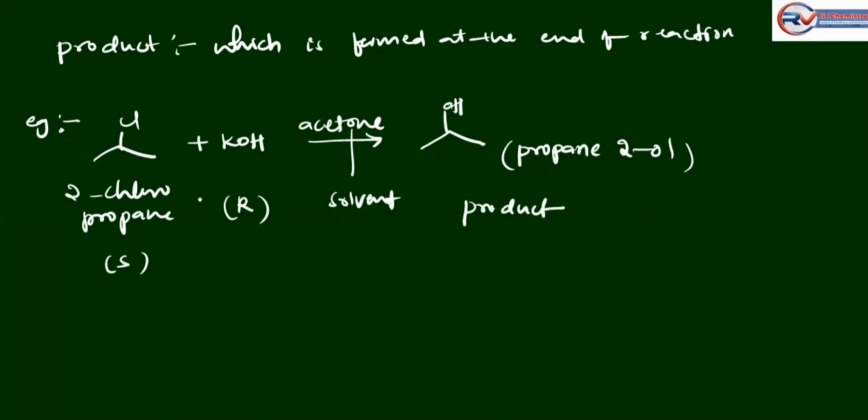So substrate is the species on which the reagent is attacking. What is reagent? The species which attacks the substrate is a reagent. Acetone, the solvent, is the medium in which the reaction is carried out. Okay, what is a product? Which is formed at the end of the reaction. It's a product. Okay, these are the simple terms.